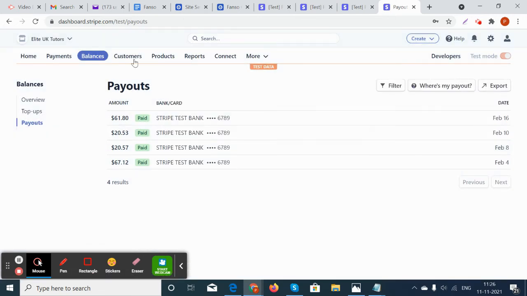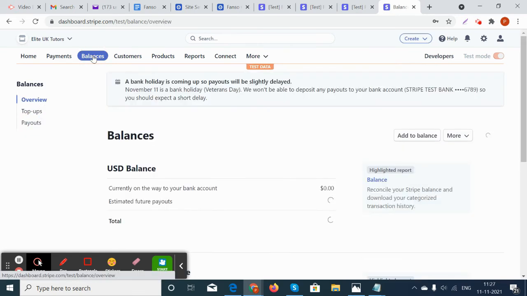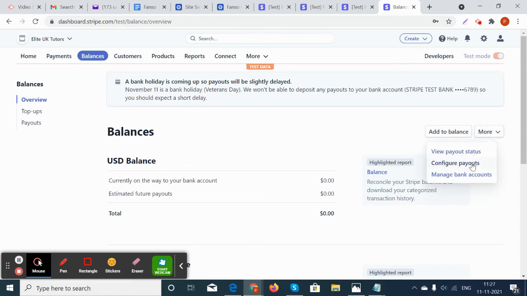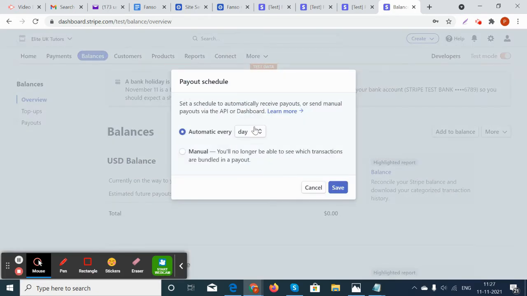So what she can do is go to this place, and she can configure her payouts. If she wants her payout to reach her bank account every day, or weekly, or monthly, she can configure a payout schedule here.